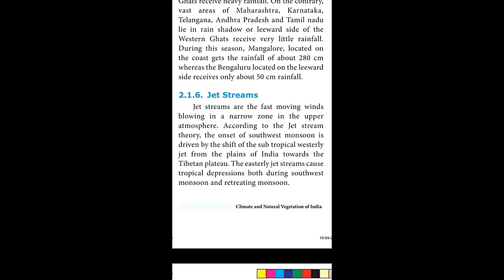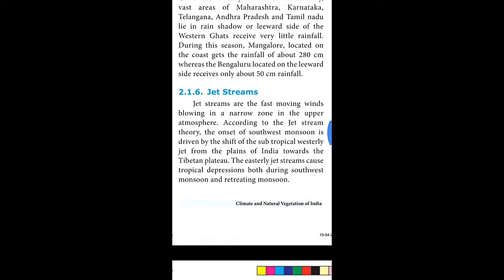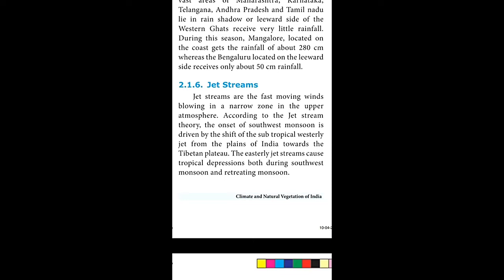Next one is the jet stream, which affects climate change. The jet stream means a fast moving wind blowing in a narrow zone in the upper atmosphere. It's a fast moving wind, called an air current. It changes climate. According to the jet stream theory, there is a jet stream theory.